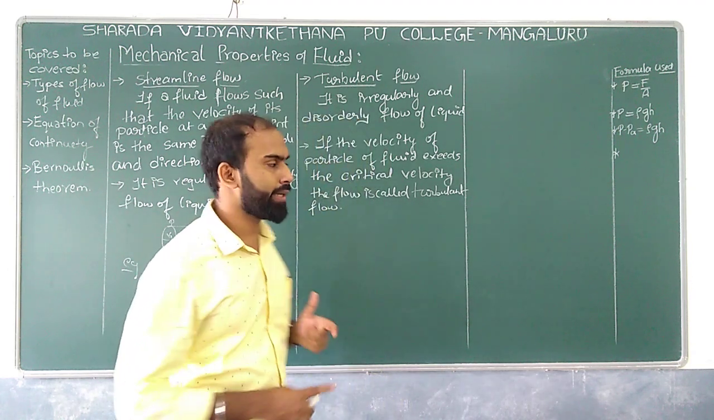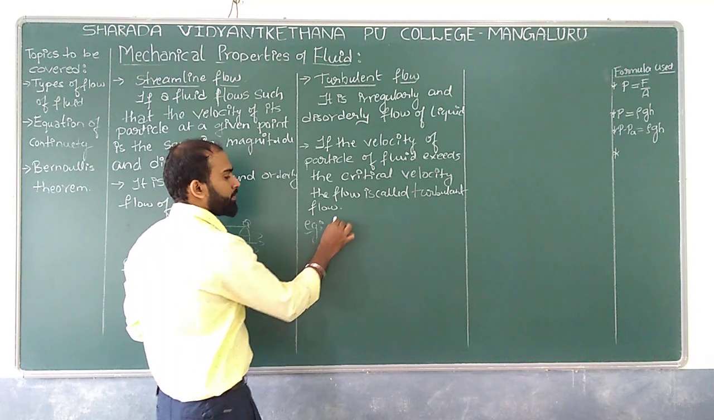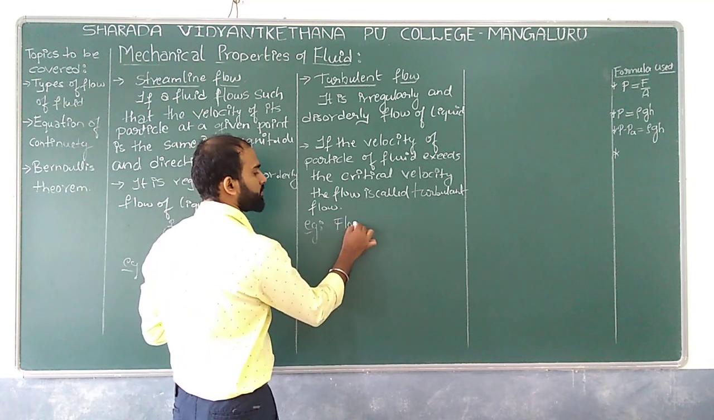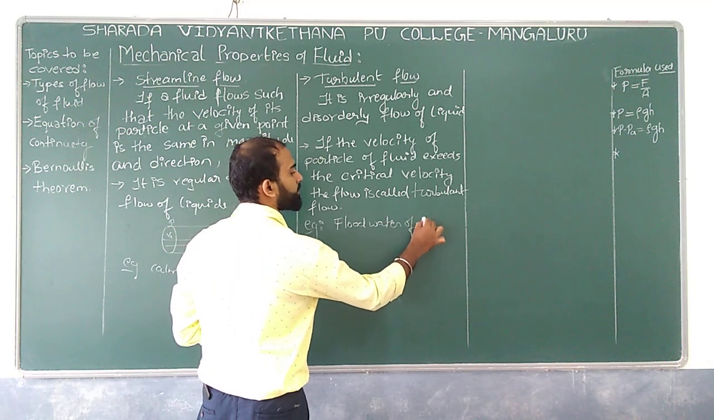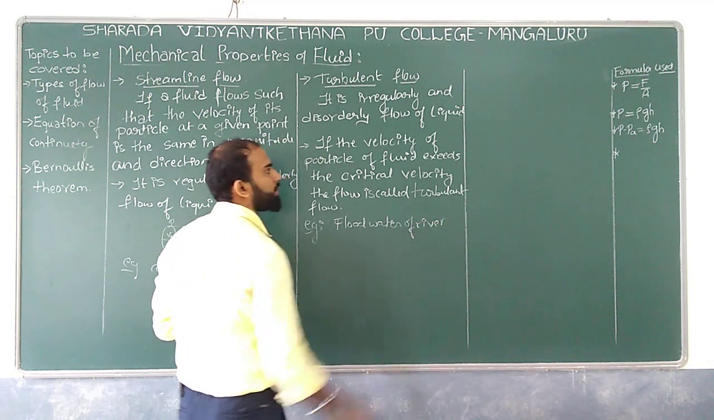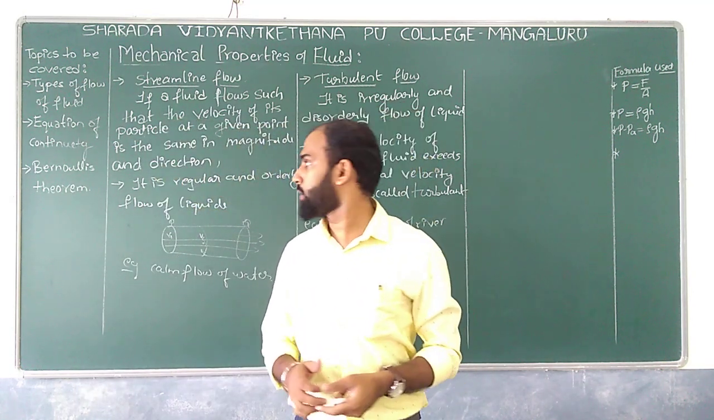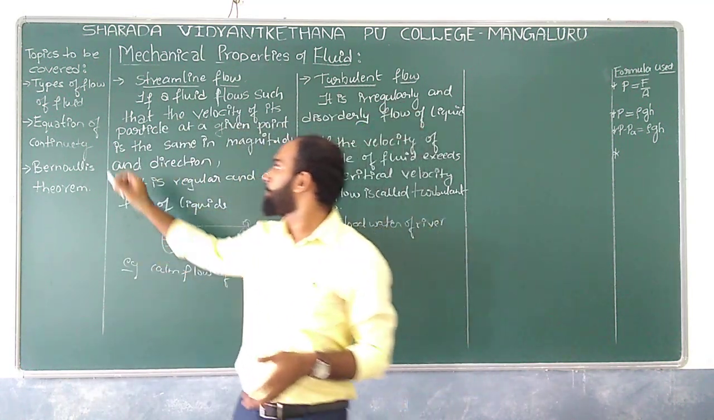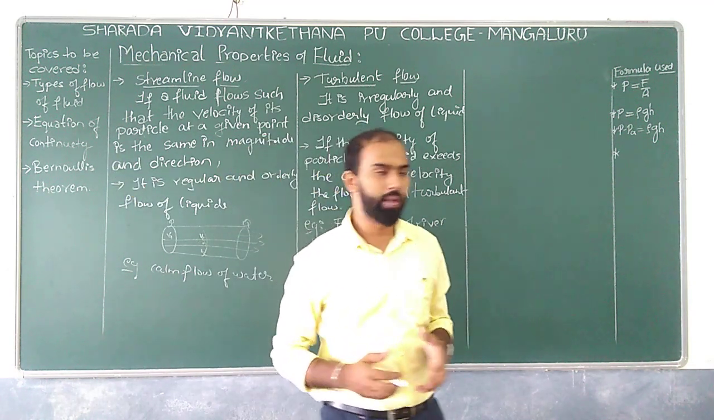So what example can we give over here? The example we can give is the flood water of a river. So this is a basic example we can have over here, right? Next we will discuss the equation of continuity. You will get to know more about this.